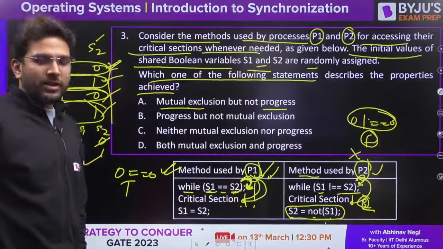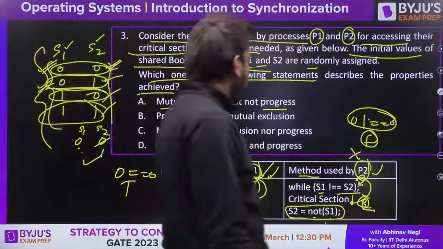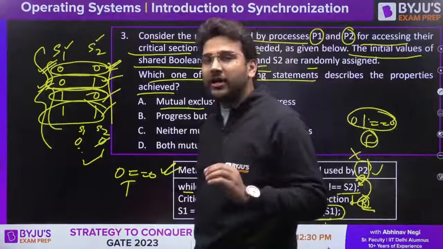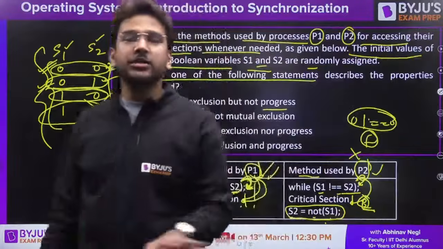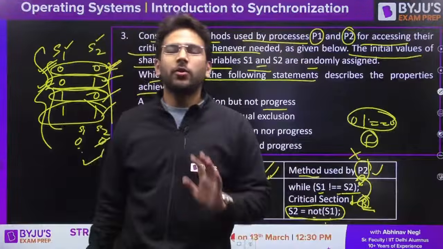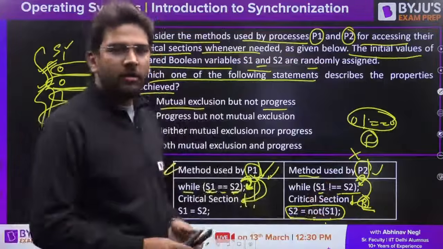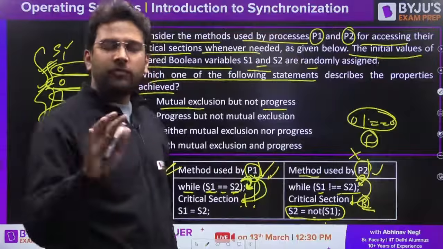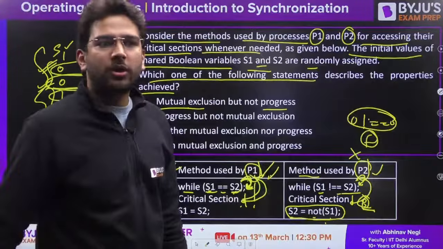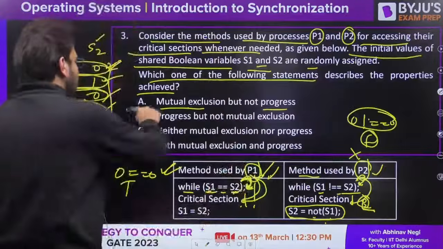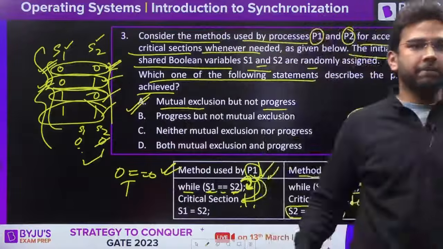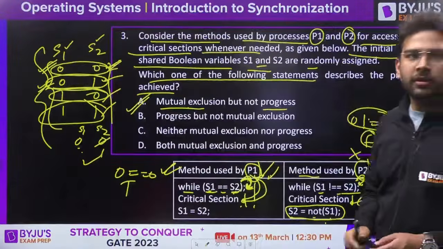So can we say progress is not satisfied here? Everyone, can we say that? Even if you get a single case where progress is not satisfied, clearly you can say progress is not there. It's not like you have to check every case. If you find even a single case where progress is not satisfied, clearly you can say option A is the correct answer. Any doubt? Anyone? All clear?